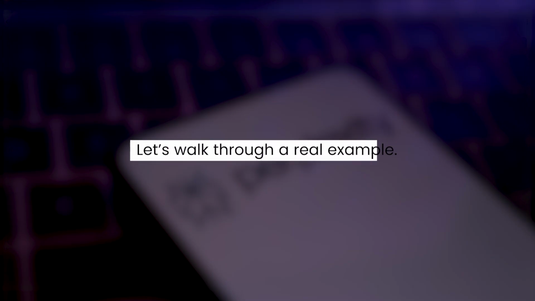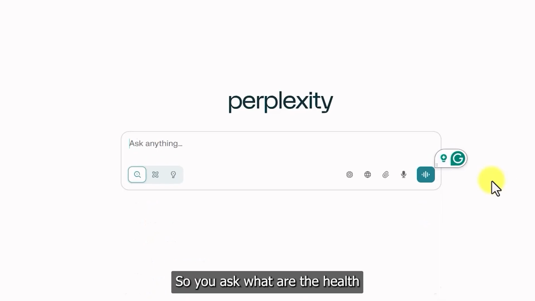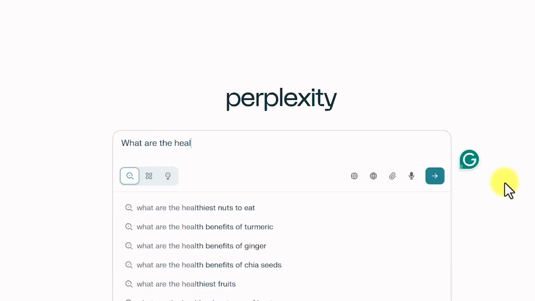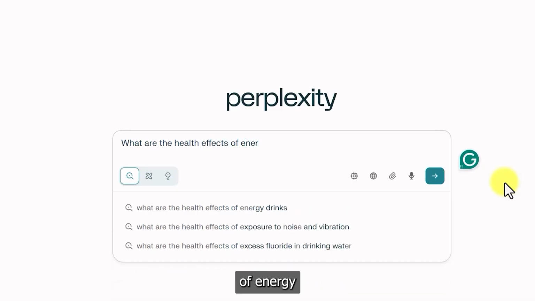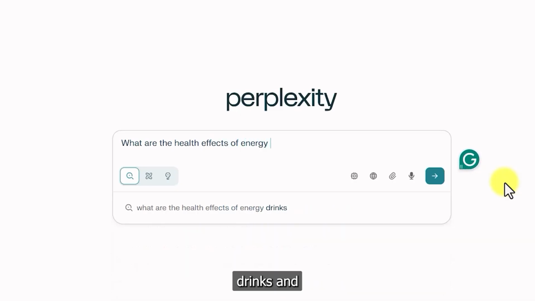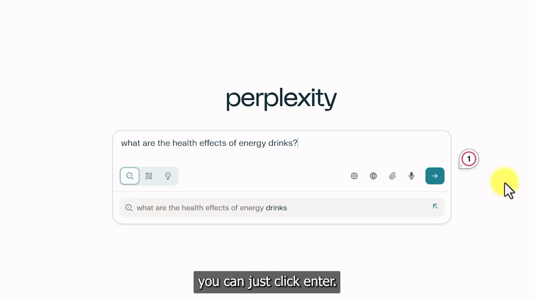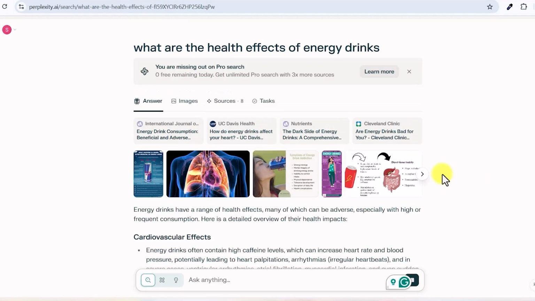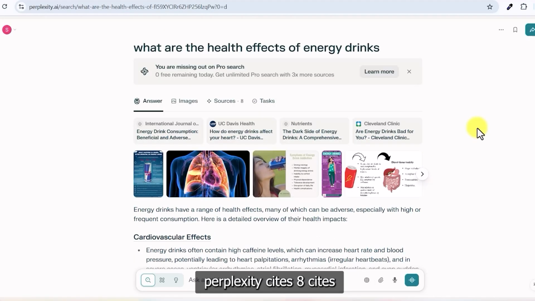Let's walk through a real example. So you ask, what are the health effects of energy drinks? And you can just click enter. Perplexity cites 8 sites.